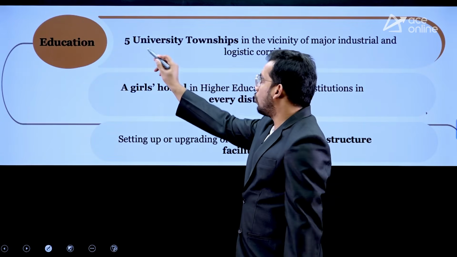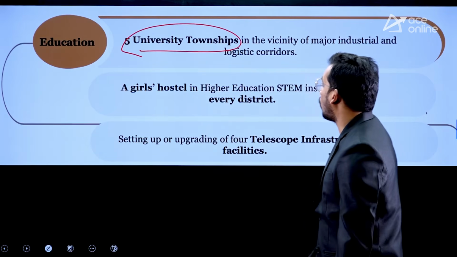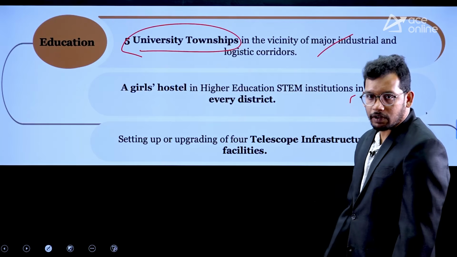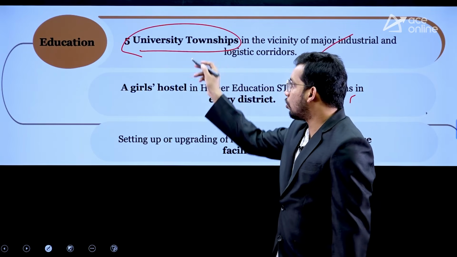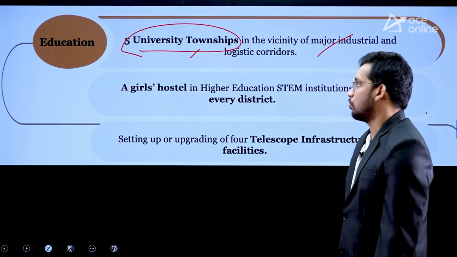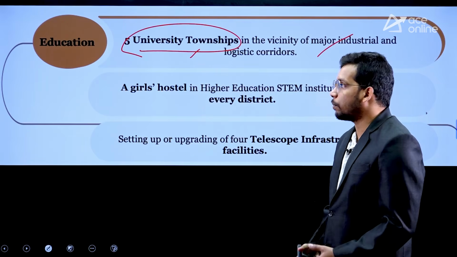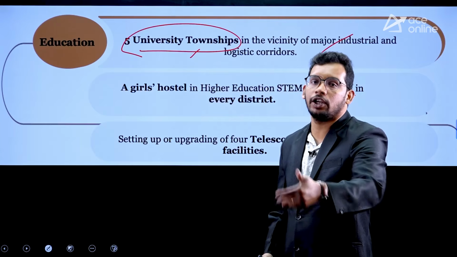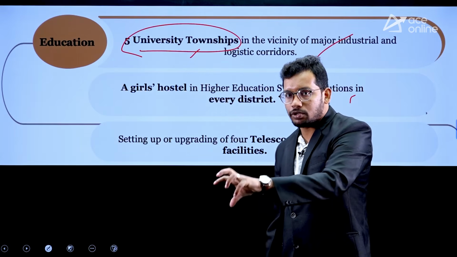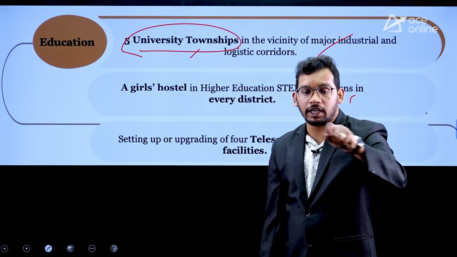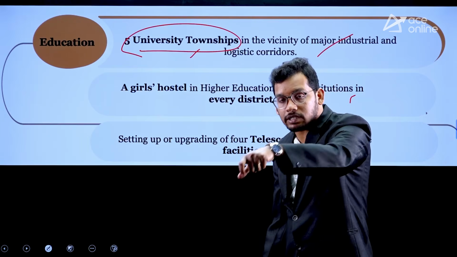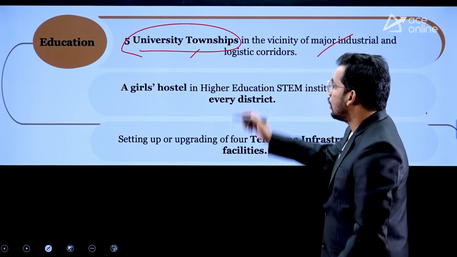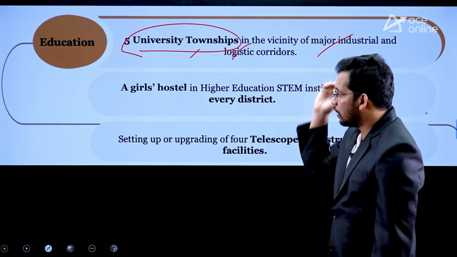In education, government is going to create 5 university townships, especially near industrial regions. So whatever the industrial regions are there, government is going to come up with the 5 university townships. Through this, government wants to encourage industry-led education. So college students will interact with the industries, and the skills required for those industries will be developed in those colleges. For that, 5 university townships are going to be created.